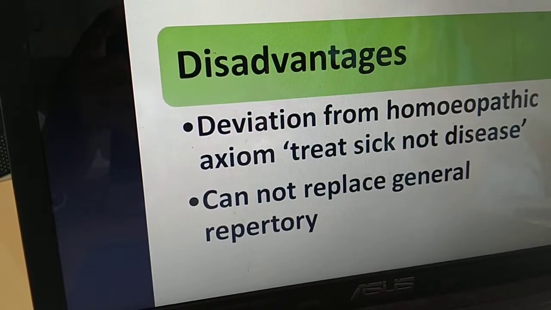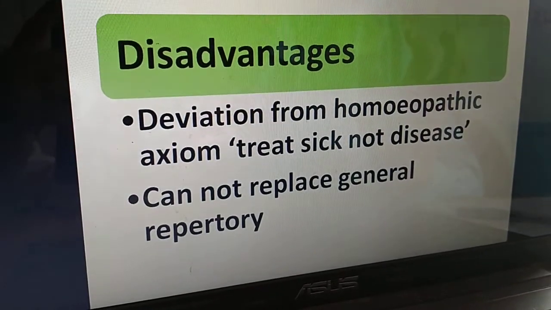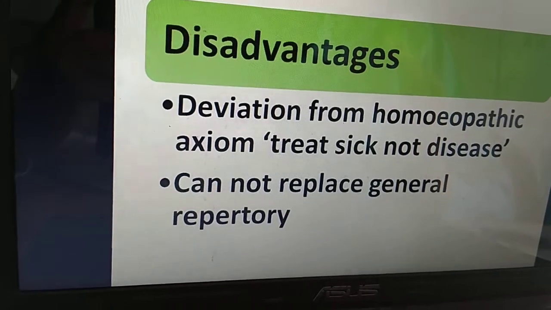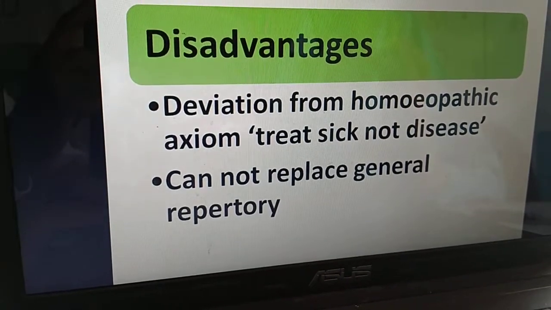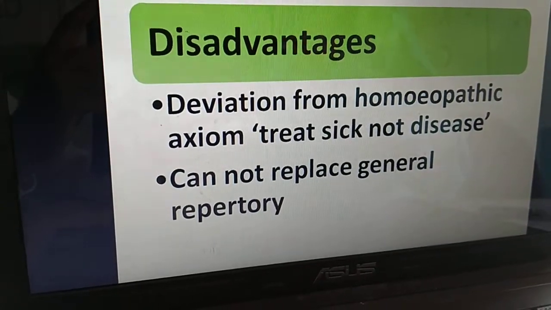And also another disadvantage, howsoever many clinical repertories you create for various types of diseases, you cannot replace the general repertory with such a number of clinical repertories.